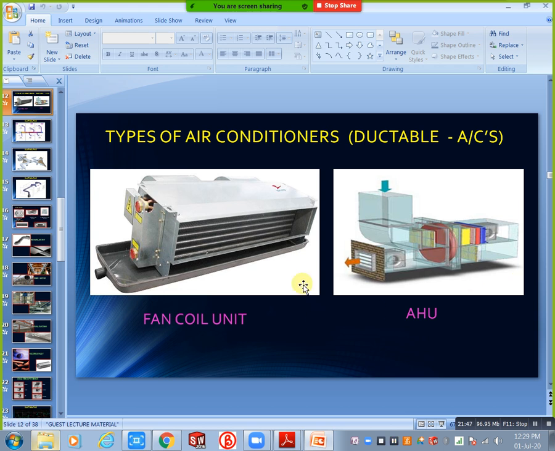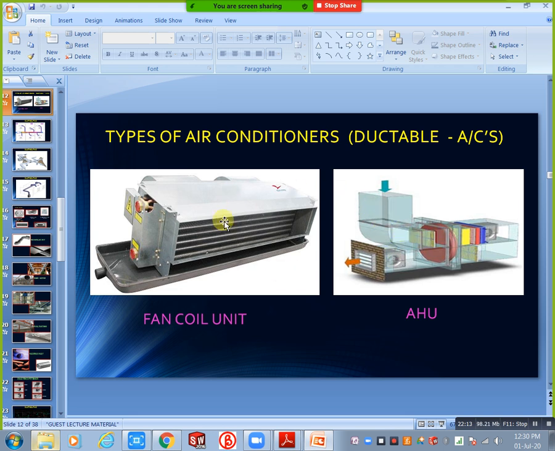Next we have the chilled air cooled system and the chilled water cooled system. At the same time we have VRF or VRV, variable refrigerant flow and variable refrigerant volume. You will consider these four machines as extra ones we are using. Among these, fan coil unit in some conditions and AHU in some conditions we are using. AHU is a big machine compared to the fan coil unit.